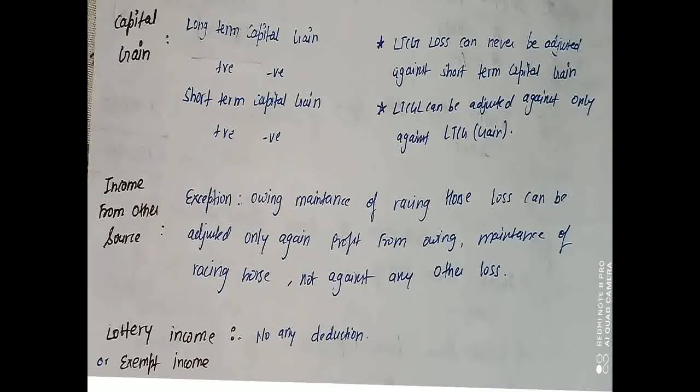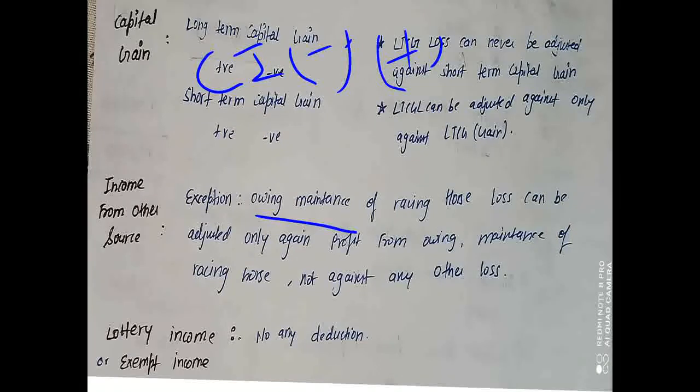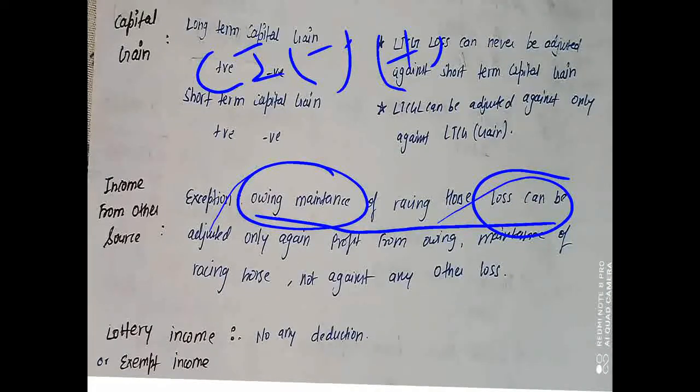So already I explained to you about casual income. The exception is that whatever loss is there can be adjusted only against the profit from casual income, not with any other head. Another one is owning and maintenance of a racehorse. Any loss if you are incurring on the maintenance or owning of the racehorse, that loss can be set off only against the profit. Okay, so just like casual income, in casual income we saw that if any loss is there, we set it off only against the profit from that particular head.